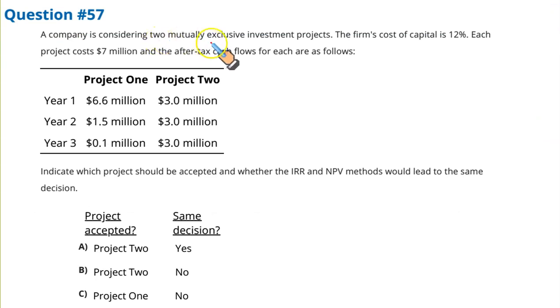A company is considering two mutually exclusive investment projects. The firm's cost of capital is 12%. Each project costs 7 million and the after-tax cash flows for each are shown below. Project 1 and 2, both cash flows are given. These are consistent cash flows. These are different. Indicate which project should be accepted and whether the IRR and NPV method would lead to the same decision. Now, gentlemen, this is a typical case study for you.